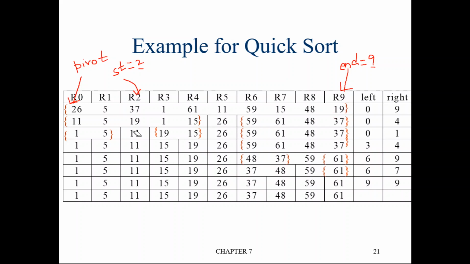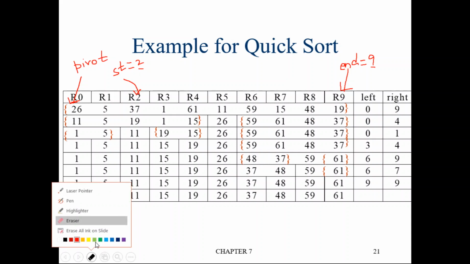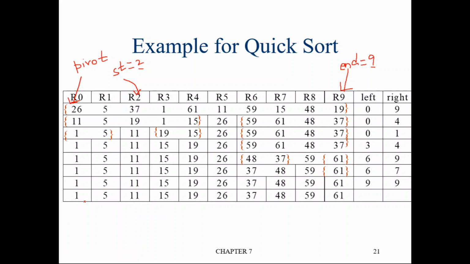In this 37 position we'll have 19, and wherever 19 was previously we'll get 37. So here this will be 19, and this will become 37. Okay, fine. Instead of start and end, you can also call it left and right. That's what they are using here as left and right.